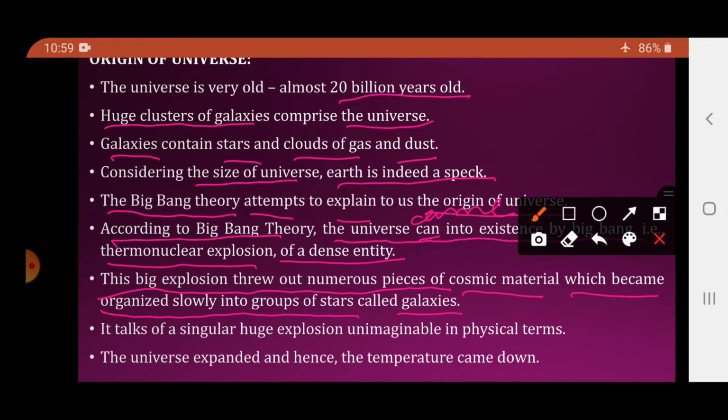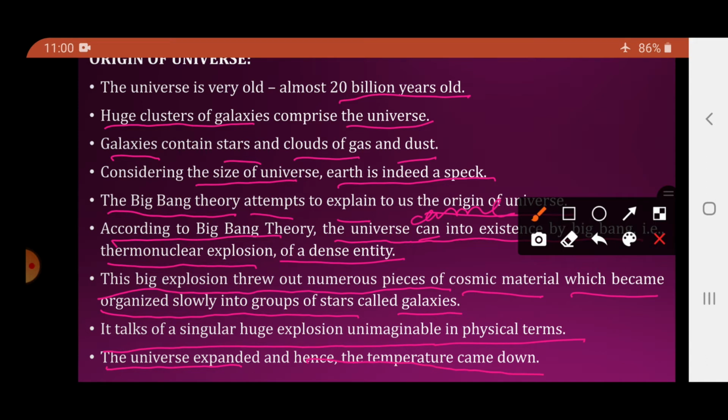Now it talks of a singular huge explosion unimaginable in physical terms. The big explosion that happened was a single explosion only, but it is unimaginable. The explosion was so big that we cannot describe it in physical terms. So what happened later? The universe expanded and hence the temperature came down.